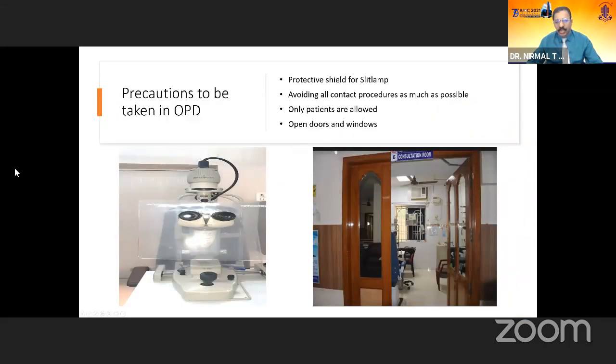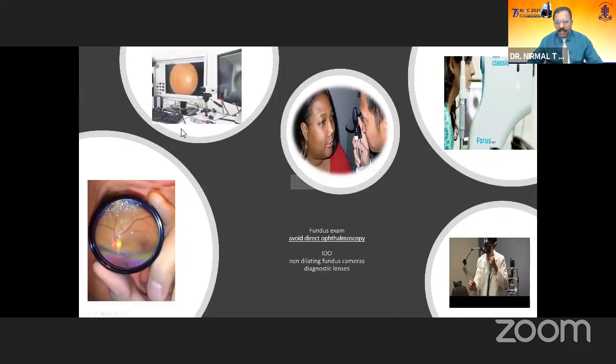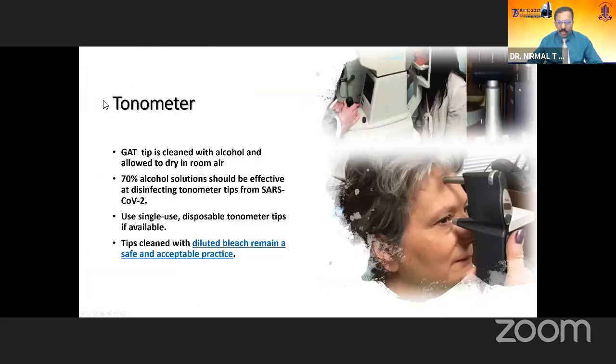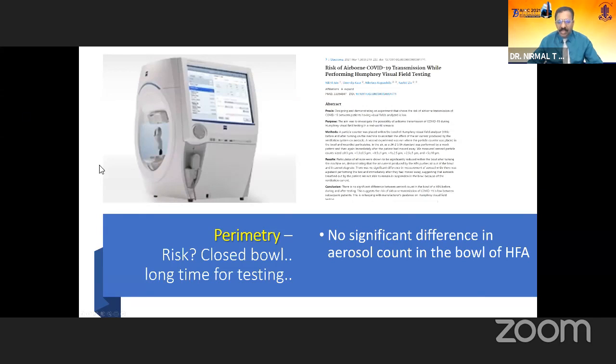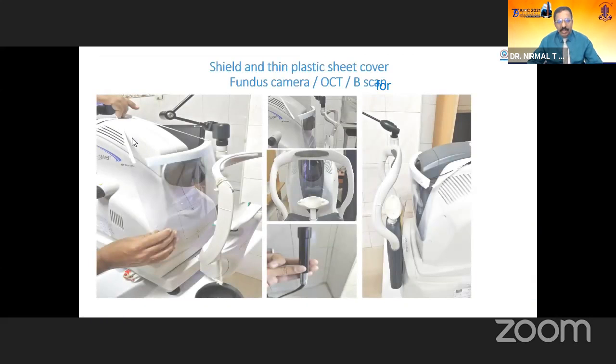And certain precautions to be taken in the OPD: keep the doors open and ensure there is a barrier or a protective shield on the slit lamp and all examination equipment. And avoid direct ophthalmoscopy and non-dilating fundus camera. IDO can be used. Tonometer can be used with proper precautions. And perimetry, of course, there is a risk because of the closed bowl and a long time of testing, but there is no significant difference in the aerosol count in the bowl of the HFA. And so there is a low risk of contamination. You can continue to do all these investigations, but ensure that infection control mechanisms are followed.